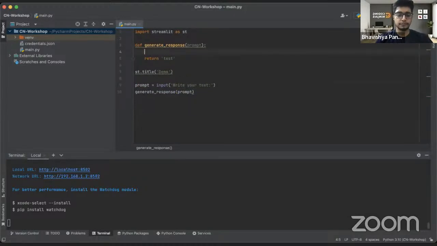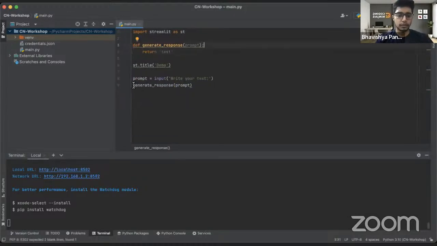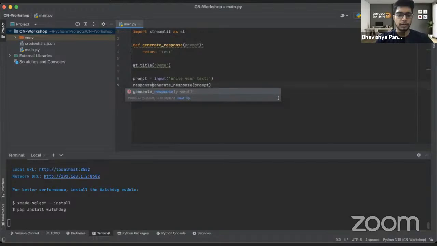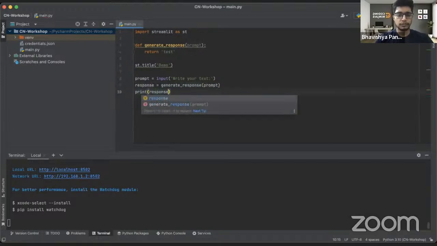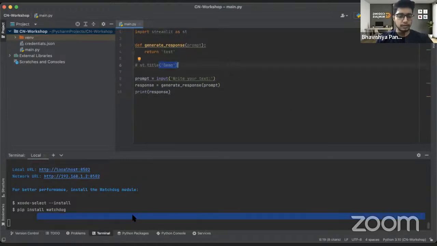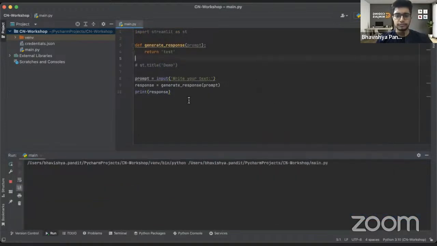And this is my print response. For now, we just want that. We'll just comment it for the time being, and we'll just run it. Okay. So, write your text here. Hey guys, I hope you are liking this session. So I wrote something and it replied test. So that is how it works.